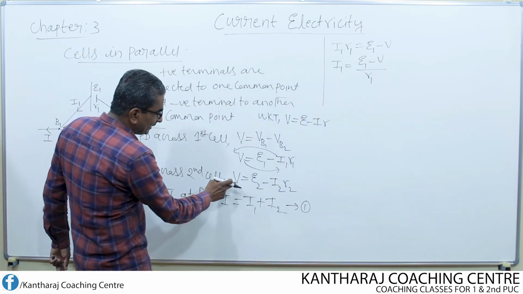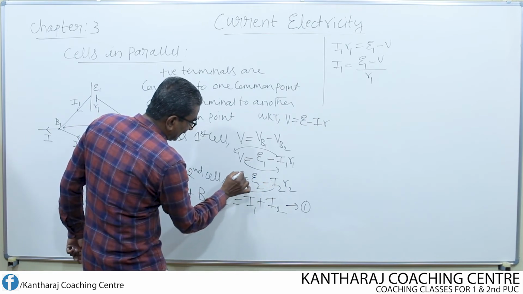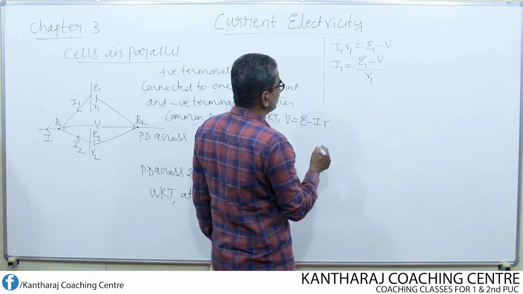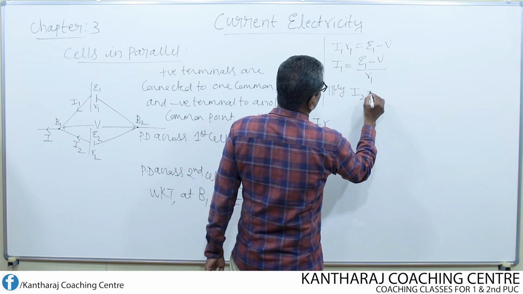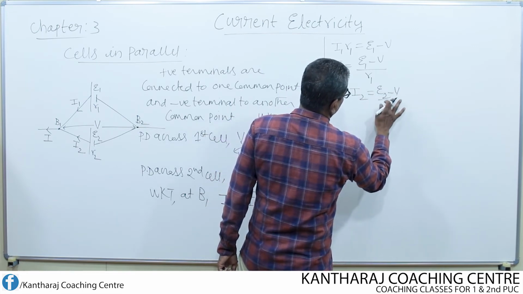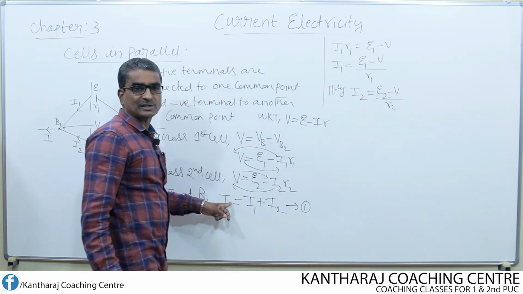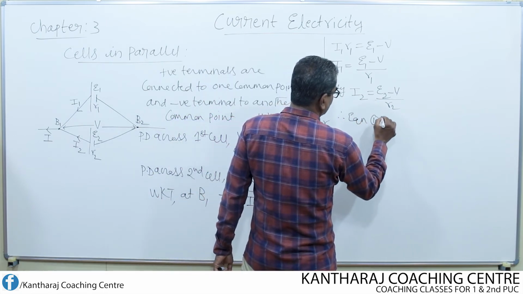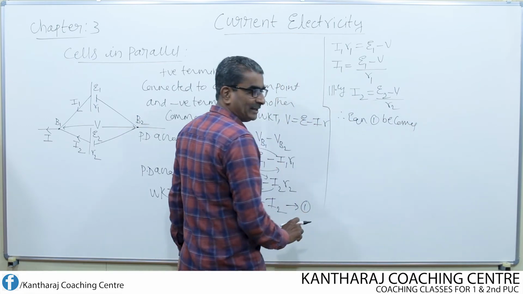Similarly, from this equation, again you shift this term to this side and this term to this side. By shifting that, if you follow the same procedure, what do we get now? Similarly, I2 is equal to (E2 minus V) divided by R2. So substitute the value of I1 and I2 in equation 1. Therefore, equation 1 becomes now, simply I substitute for I1 and I2.